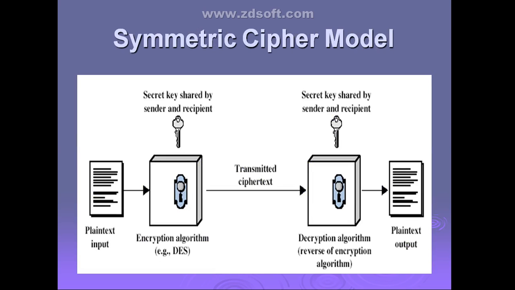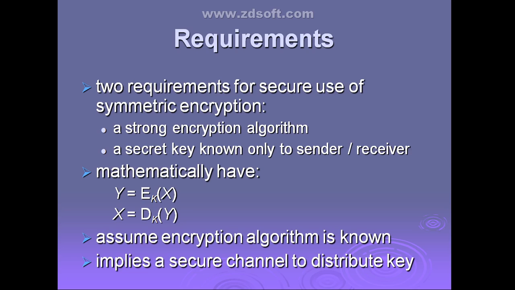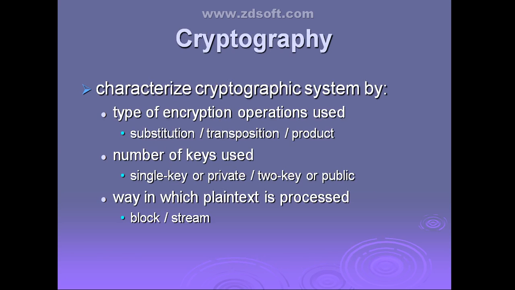Then we have seen the symmetric cipher model. Very important question: the five ingredients of the symmetric encryption scheme we have seen. Then the two requirements for securing symmetric encryption, and how to represent it in a mathematical manner. Lastly we have seen how cryptographic systems are characterized, depending upon three dimensions: the type of encryption operations used, the number of keys used, and the way they process the plain text to get the